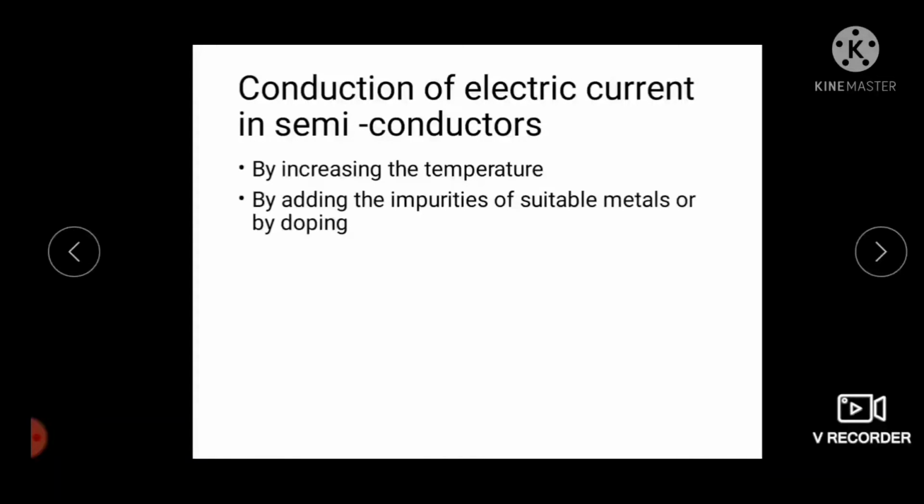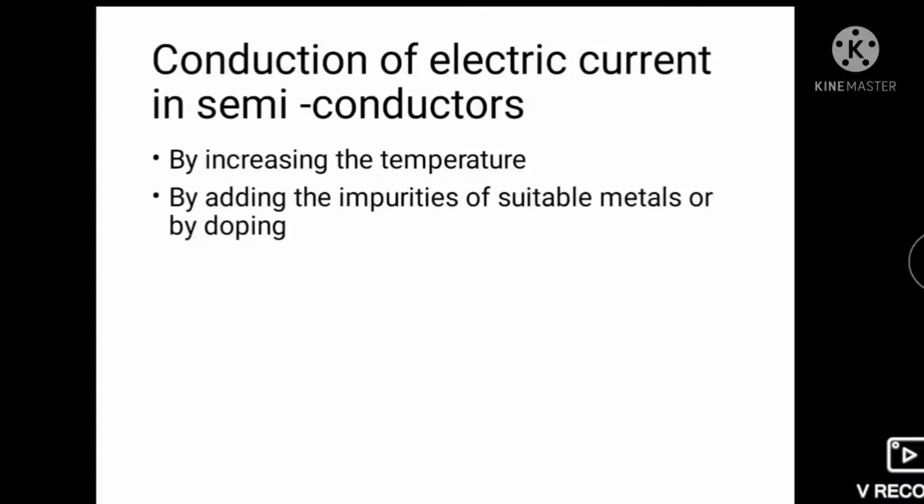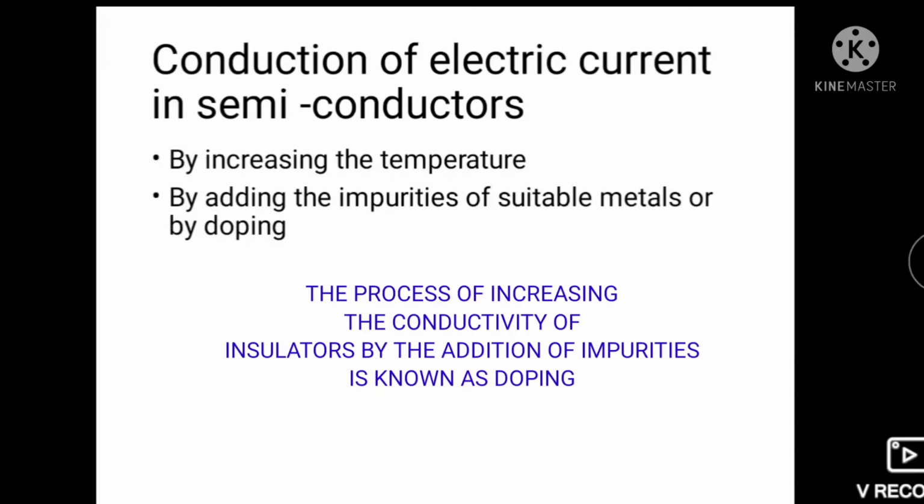The conductivity of intrinsic semiconductors is still very low and has hardly any utility. This can be further increased by adding a small amount of either an electron-rich element belonging to a higher group or an electron-deficient element belonging to a lower group. This acts as an impurity and this process is called doping.